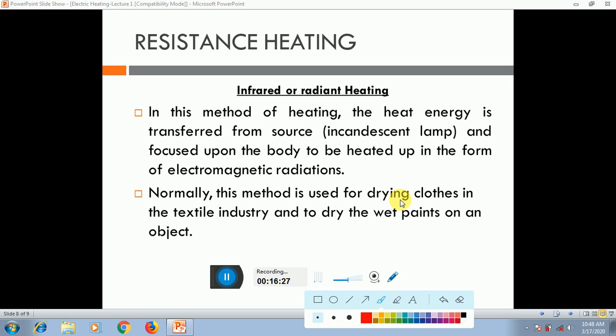In our house, for domestic purposes, we can use irons to dry cloth. In the textile industries we use this method to dry the paint on textiles or tiles, and wet paint on objects.